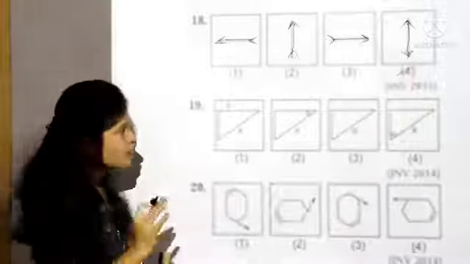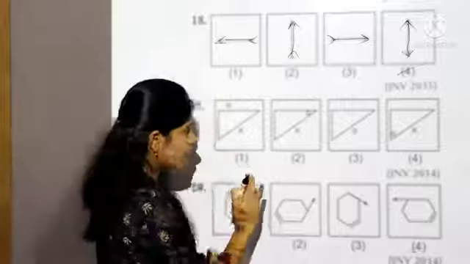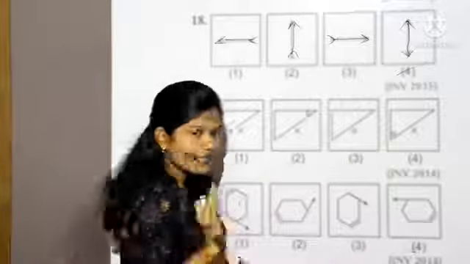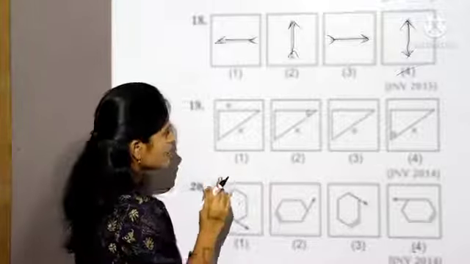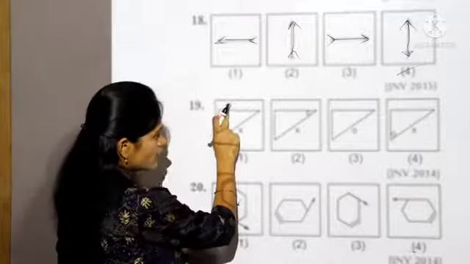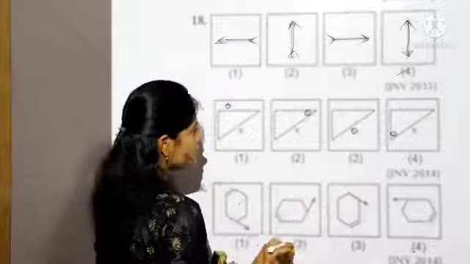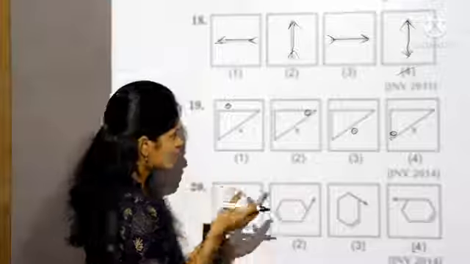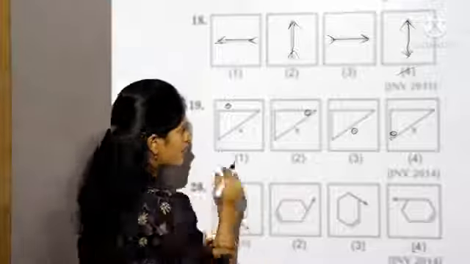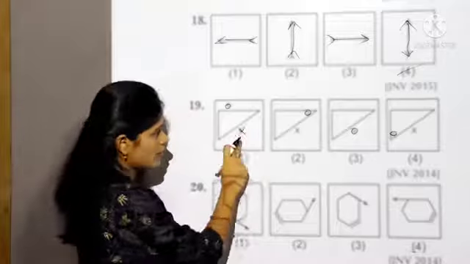Let's take the 19th question. First, you observe all the boxes carefully. All the boxes are having a triangle. Next, check this circle. This is present outer of the triangle. Inside, outer, inside, means two are inside, two are outside. Now let's check this cross, which is present outer of the triangle.